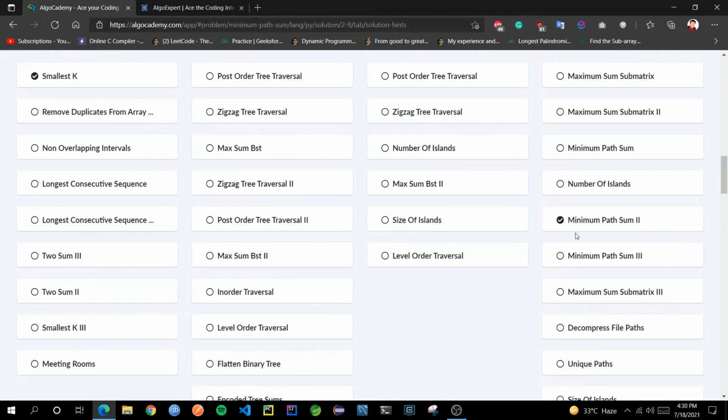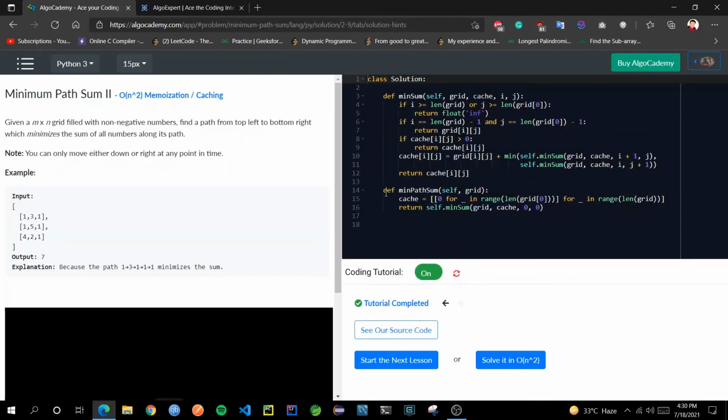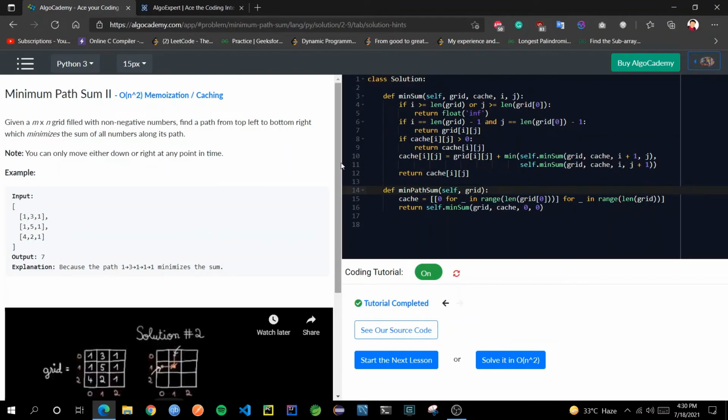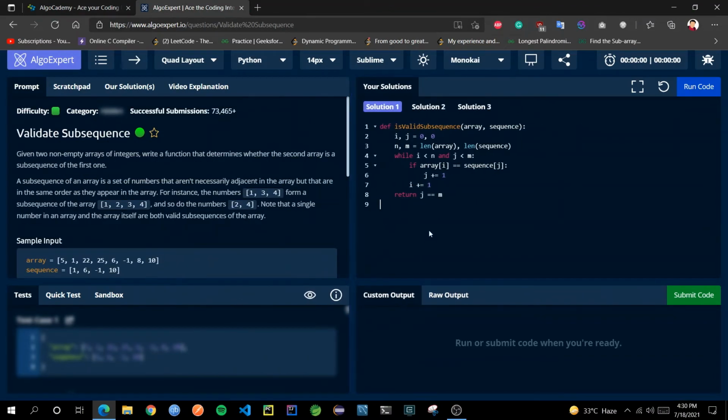Let's say one thing which I really want this platform to have is that this editor cannot be adjusted, it is stuck. So it is difficult, let's say, for different screen sizes to code, because we cannot adjust this anywhere, left or right, but here it is completely adjustable like this. So this is one feature it lacks.